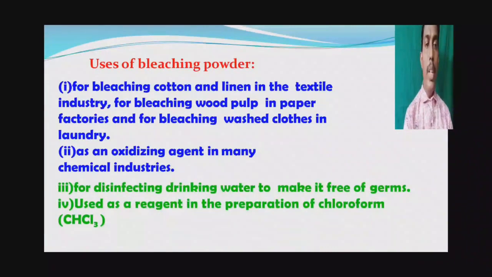For disinfecting drinking water to make it free of germs. We know that bleaching powder is used for disinfecting drinking water to make it free of germs, and it is also used as a reagent in the preparation of chloroform. Chloroform chemical formula CHCl3.